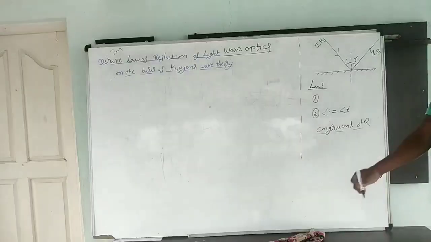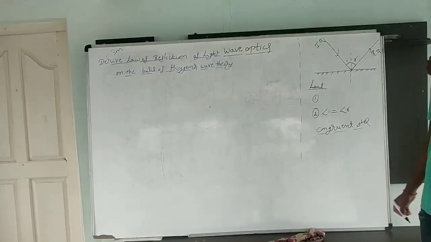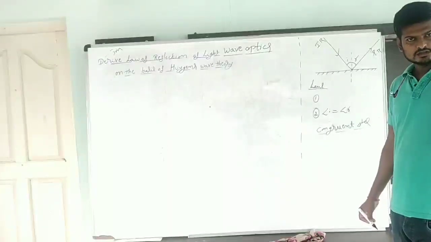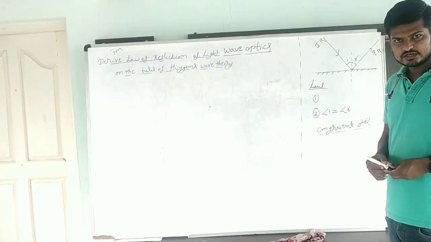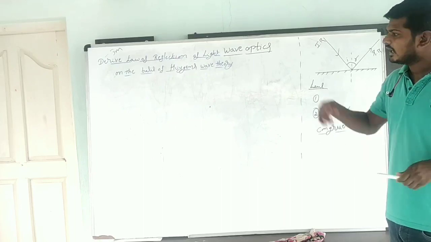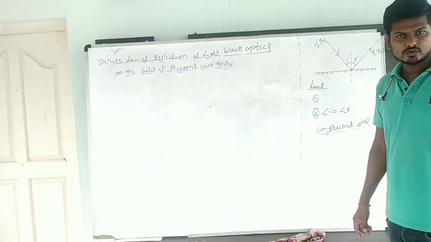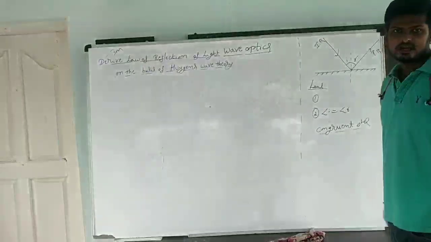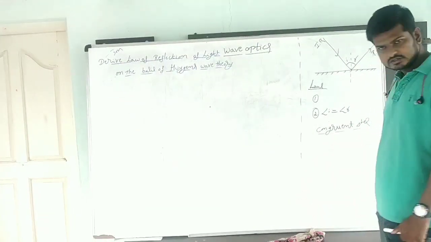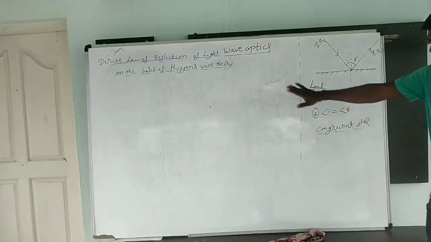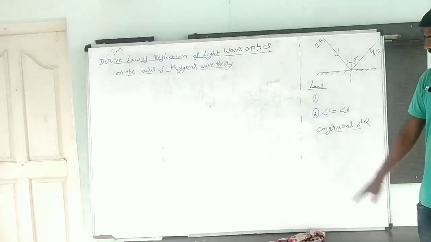In two triangles, if two sides are the same and one angle is 90 degrees, then the remaining angles are also the same. That is called a congruent triangle.